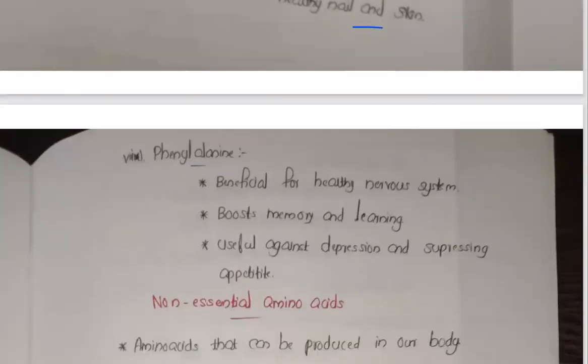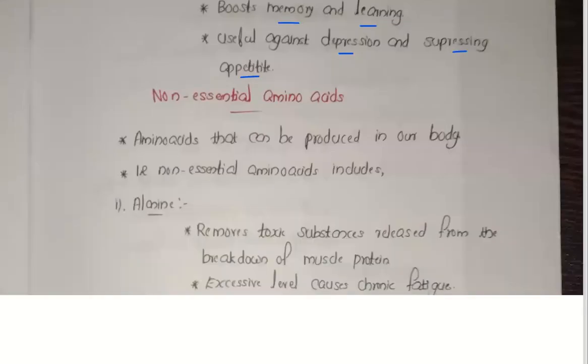So once again, for your board exam it's not required, but if you want, you can learn. Okay, just at least one point. Methionine is an antioxidant. Like that, one simple point you can learn. Now, phenylalanine is beneficial for the nervous system. It boosts memory and learning, and is useful against depression and for suppressing appetite. That's about phenylalanine.